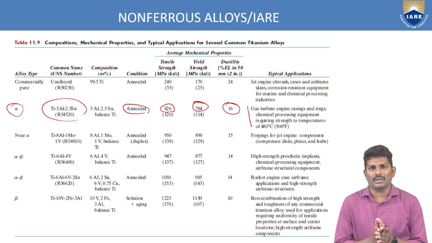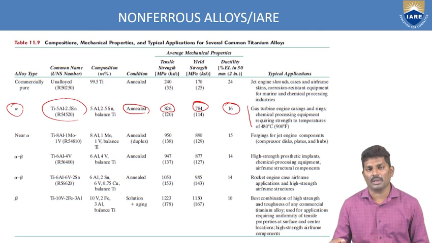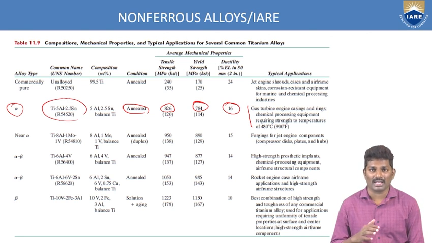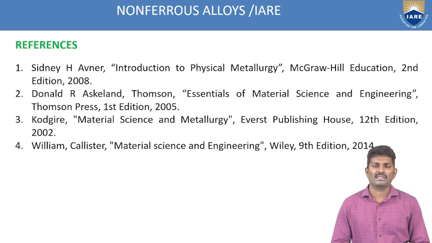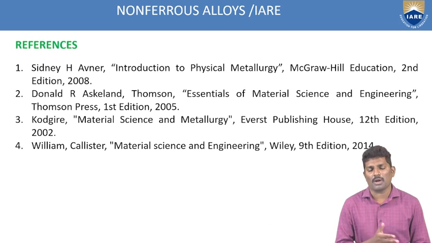So like that, you have to identify how the phase is changing with respect to the temperature in the case of titanium alloys. Based upon the phase change, you have to identify the compositions using the tie-line method. And from the tie-line method, you can identify the mechanical properties. And from these mechanical properties, you have to identify the typical applications. So this is about the ferrous and non-ferrous alloys, their applications and properties. And based upon these things, we apply the ferrous as well as non-ferrous materials to the required application.